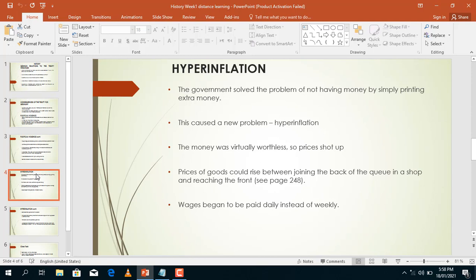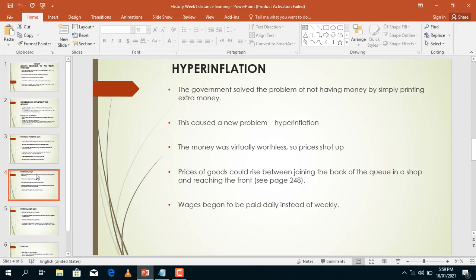You are on a queue, you are trying to buy essential goods, it can be soap, sugar, anything in a shop, and you are standing on a line. By the time it's your turn to buy the essential goods, the prices would have risen. So that was the nature of the inflation in Germany.